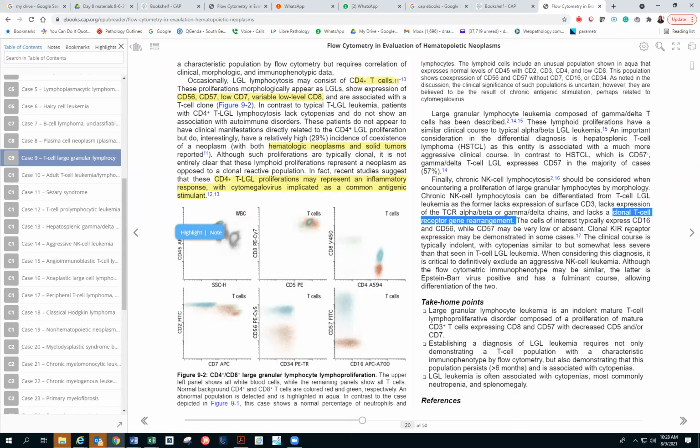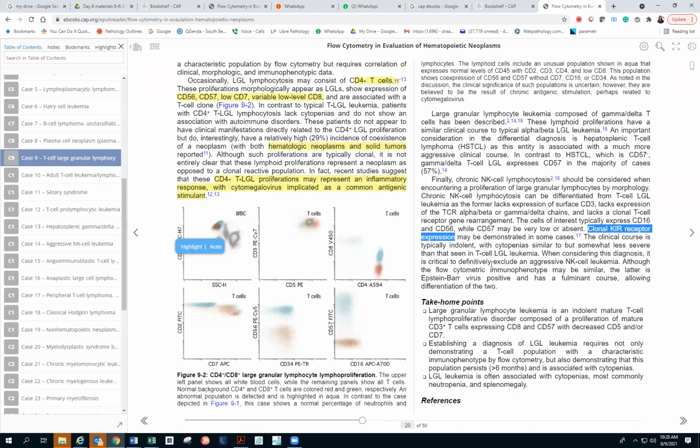The cell of interest typically will be 16 and 56 both positive. Over here we know that the 16 was negative, 56 was positive. So this one is 16, 56 both positive. 57 will be absent or very low. And then the KIR receptors will be there. So that's the NK type. And the clinical course is typically indolent with cytopenia similar to or somewhat less severe than that of the TLGL.